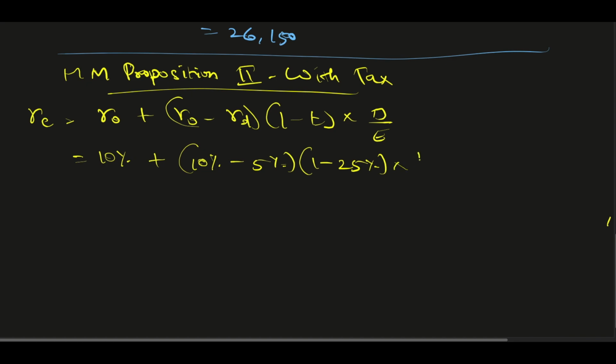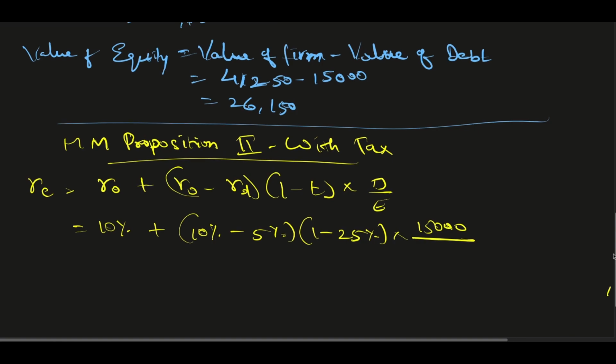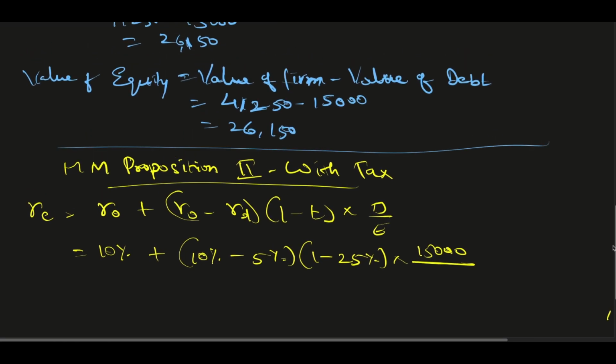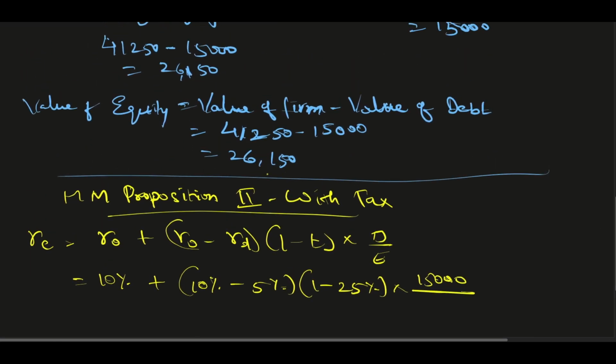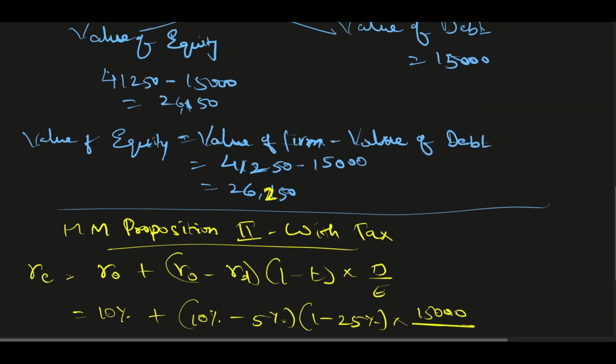Now debt's value is 15,000, and equity's value we have found out is 26,000, sorry, this is 250, not 150. So 26,250.